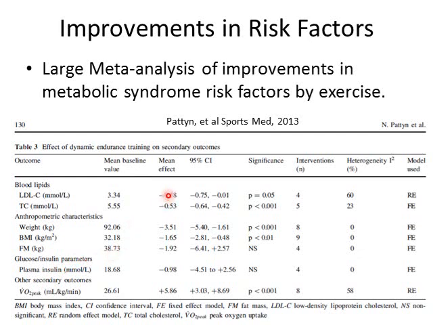But this shows some good solid mean effects, decreasing LDL by a decent amount, increasing HDL by a decent amount, decreasing weight, BMI, and fat mass, decreasing plasma insulin levels, and majorly increasing VO2 max. So all of these things are helpful for that. You'll want to look into that study a little bit deeper, but those are the primary findings of it.